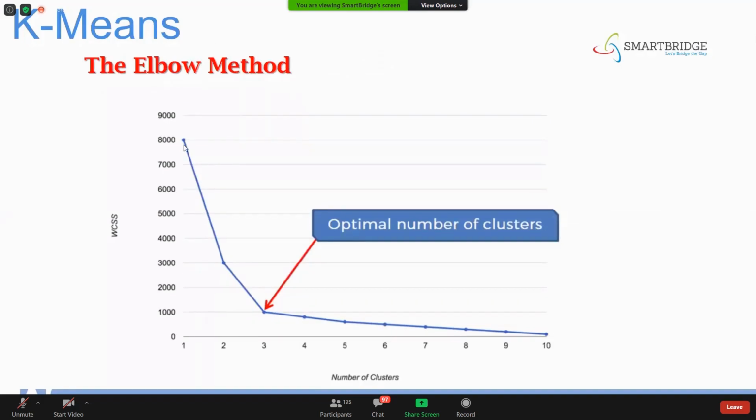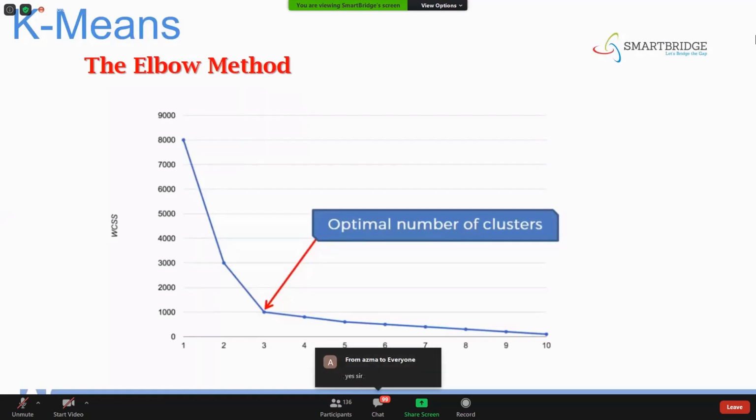So this whole process which I have done, WCSS and all these things, we call that the elbow method. Okay, that's how you're going to calculate the k value. Is it clear, guys? On the chat, is it clear how to find the k value? So we want to plot a graph between your WCSS value and the clusters. Wherever you get that elbow shape, or where you don't see any kind of drastic change from one cluster to another cluster, that point we are going to consider as the k value. Is it clear?